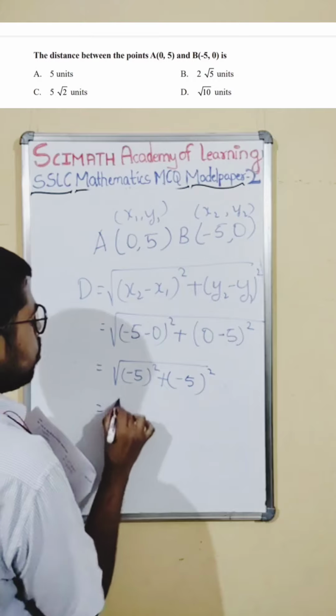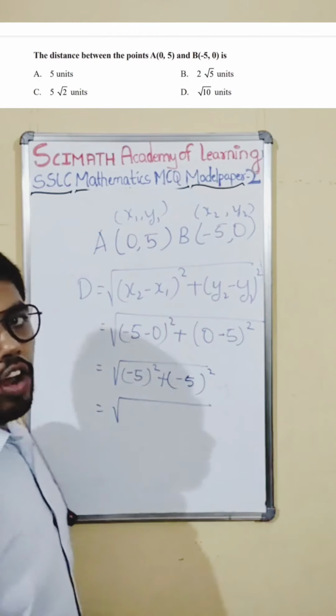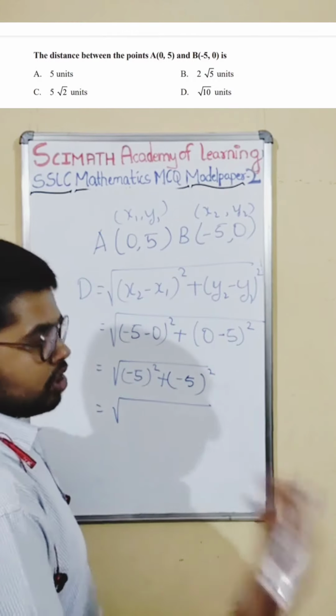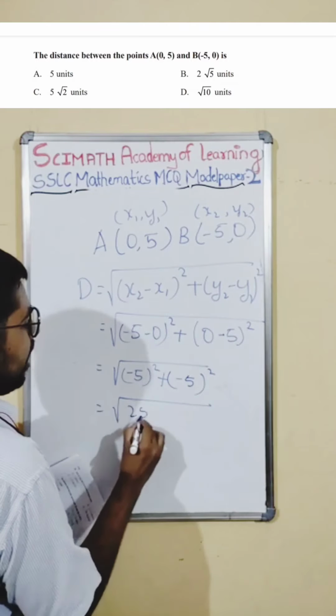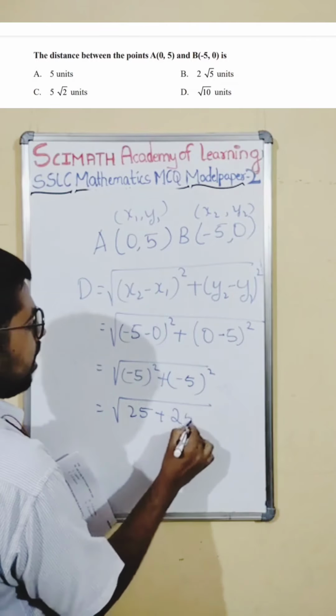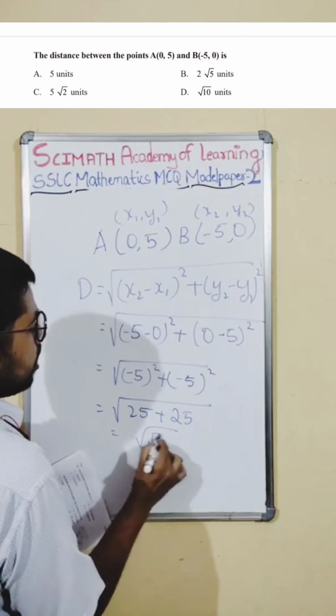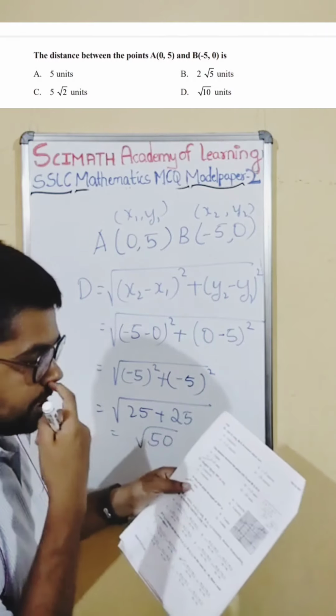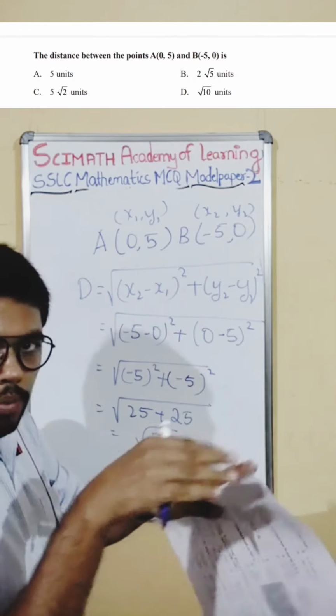So this also I hope you know this concept also. The square of any negative integer is always positive only. So 5 square is 25, 25 again 5 square 25. So it is root 50. So root 50 is not there in our option. What they have done? They have brought it outside.